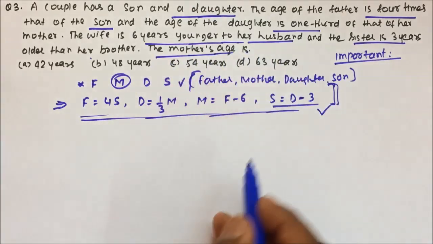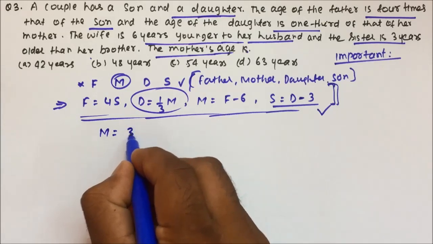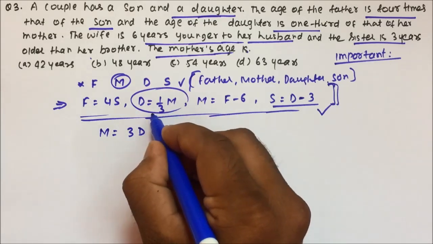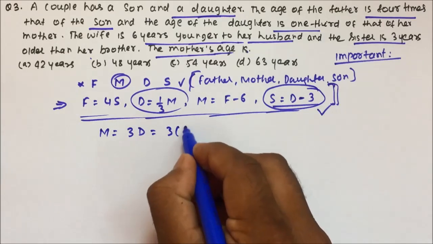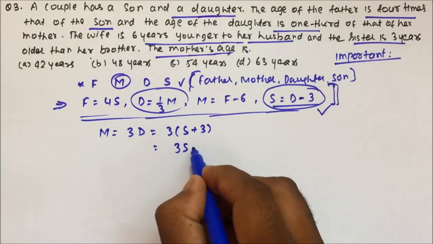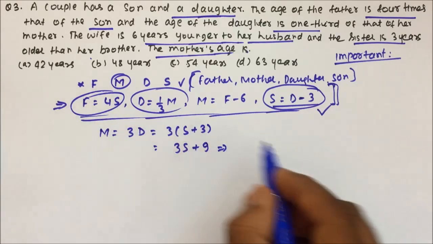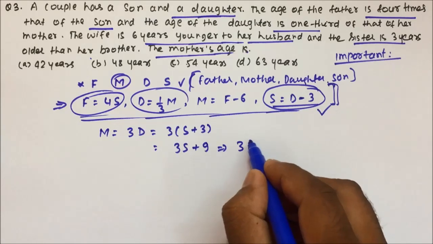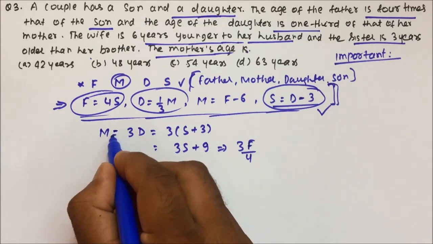The mother's age. Now friends, you see this, M will be equal to 3D. Now D will be equal to what? D will be equal to S plus 3. Now this I can write as 3S plus 9. S will be F by 4. So 3F by 4.